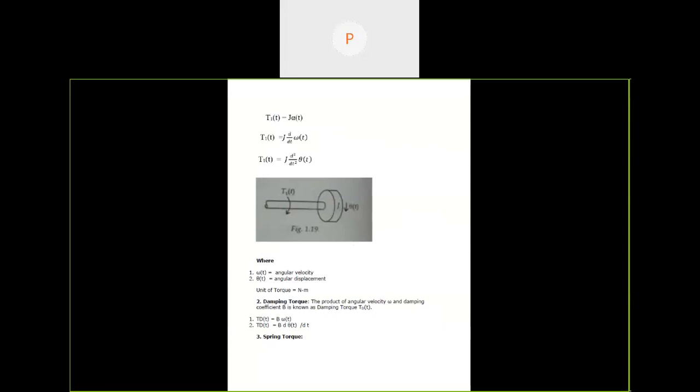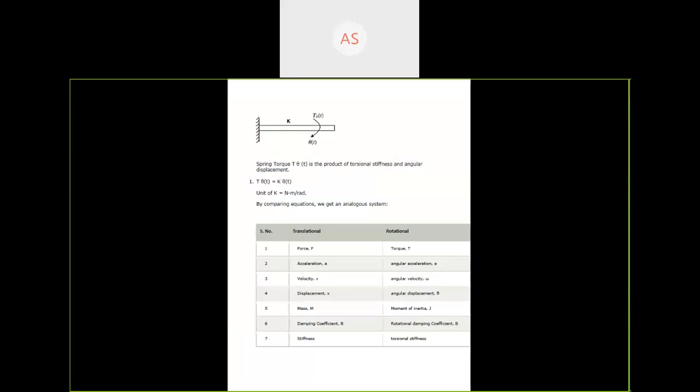T1 is equal to J alpha(t), where J is moment of inertia and alpha is angular acceleration. T1 is also equal to J d omega by dt, where omega is angular velocity, and T1 is equal to J d square theta by dt square, where theta is angular displacement. Damping torque is equal to B omega(t) or B d theta by dt, where omega is angular velocity and theta is angular displacement. Spring torque is equal to k theta.